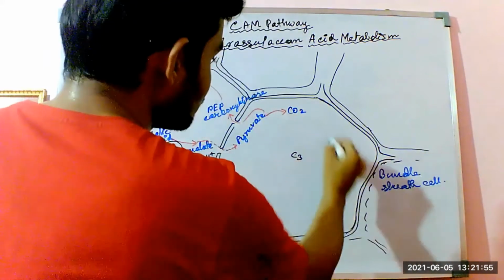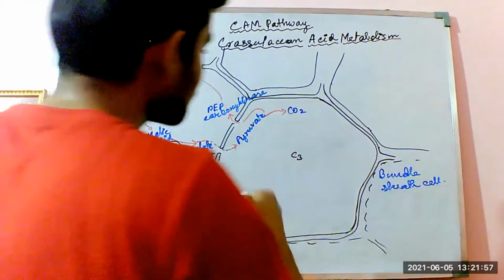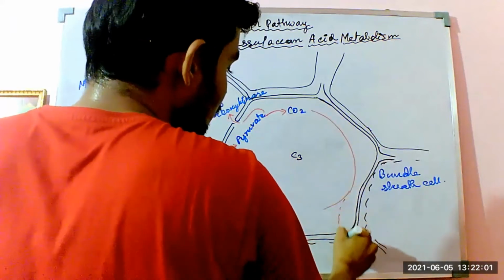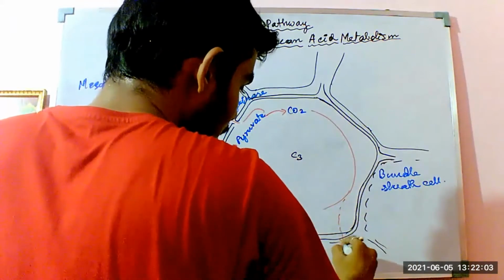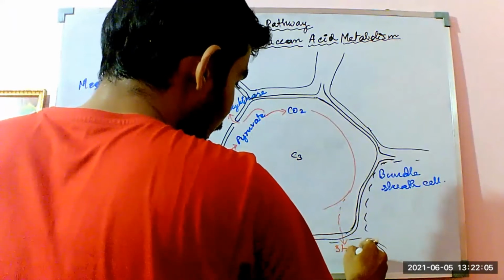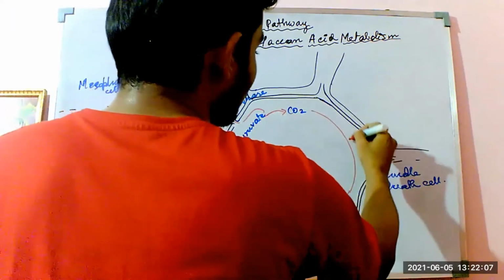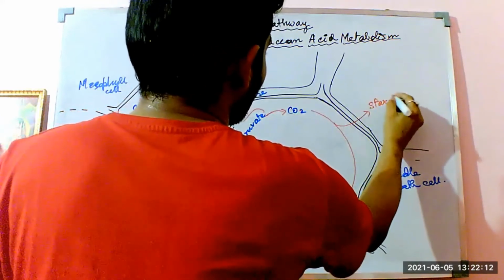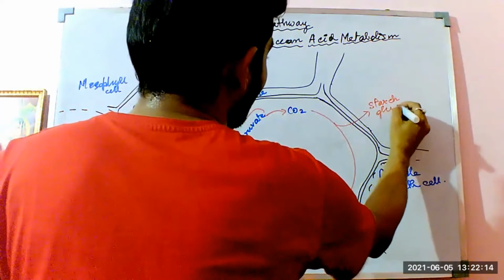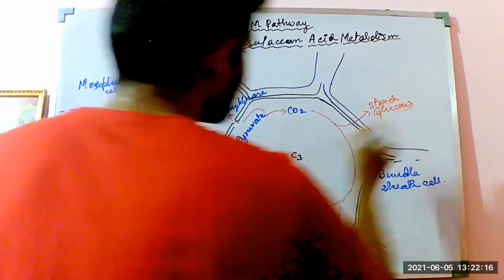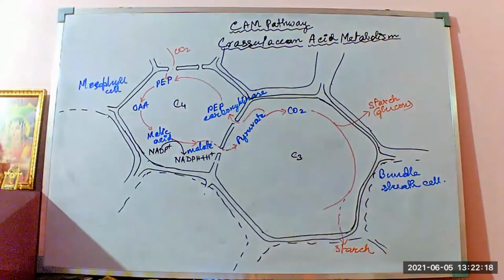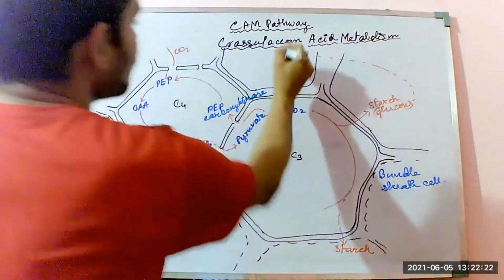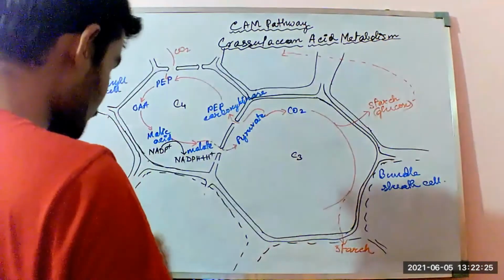The first stable compound that is dropping out from the C3 cycle of the bundle sheath cell is again redirected to the formation of triose, being reduced.